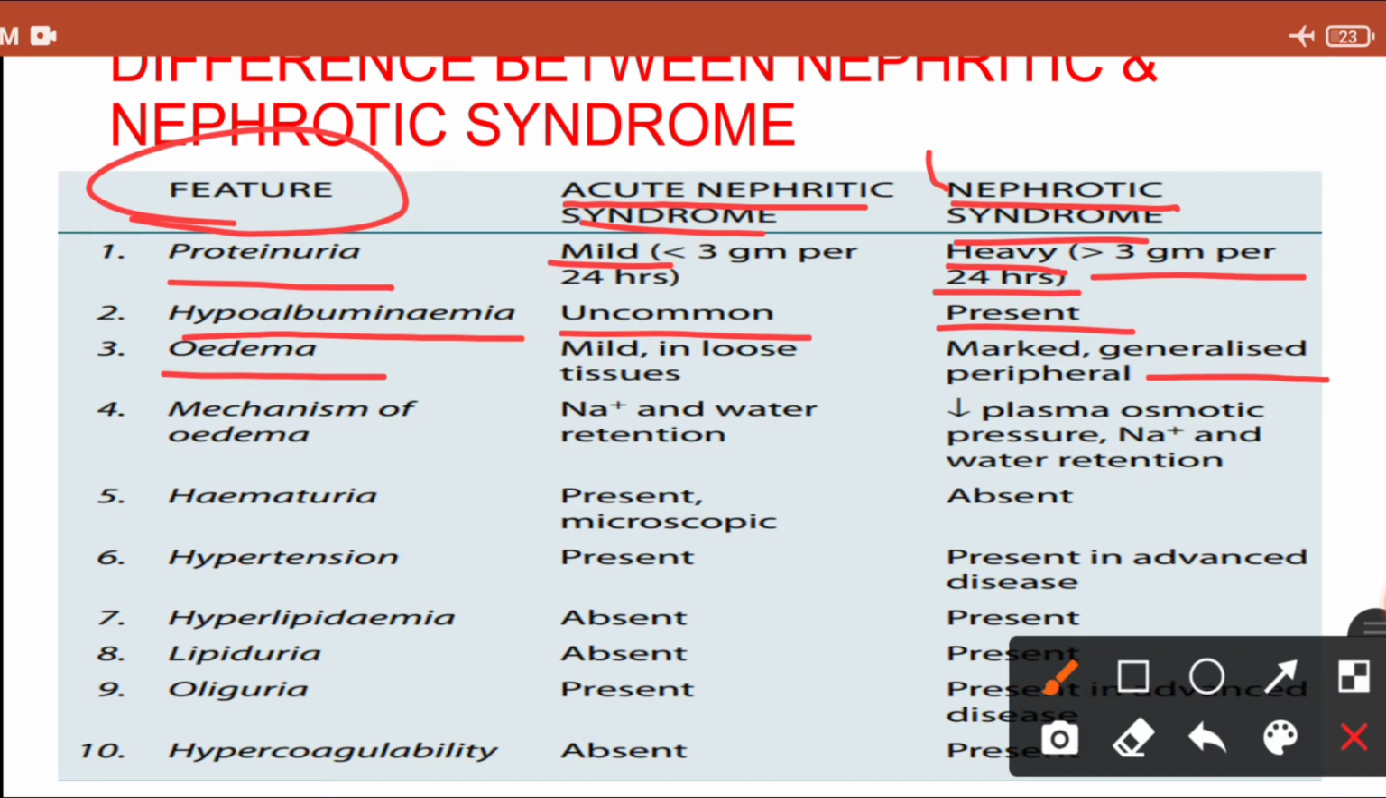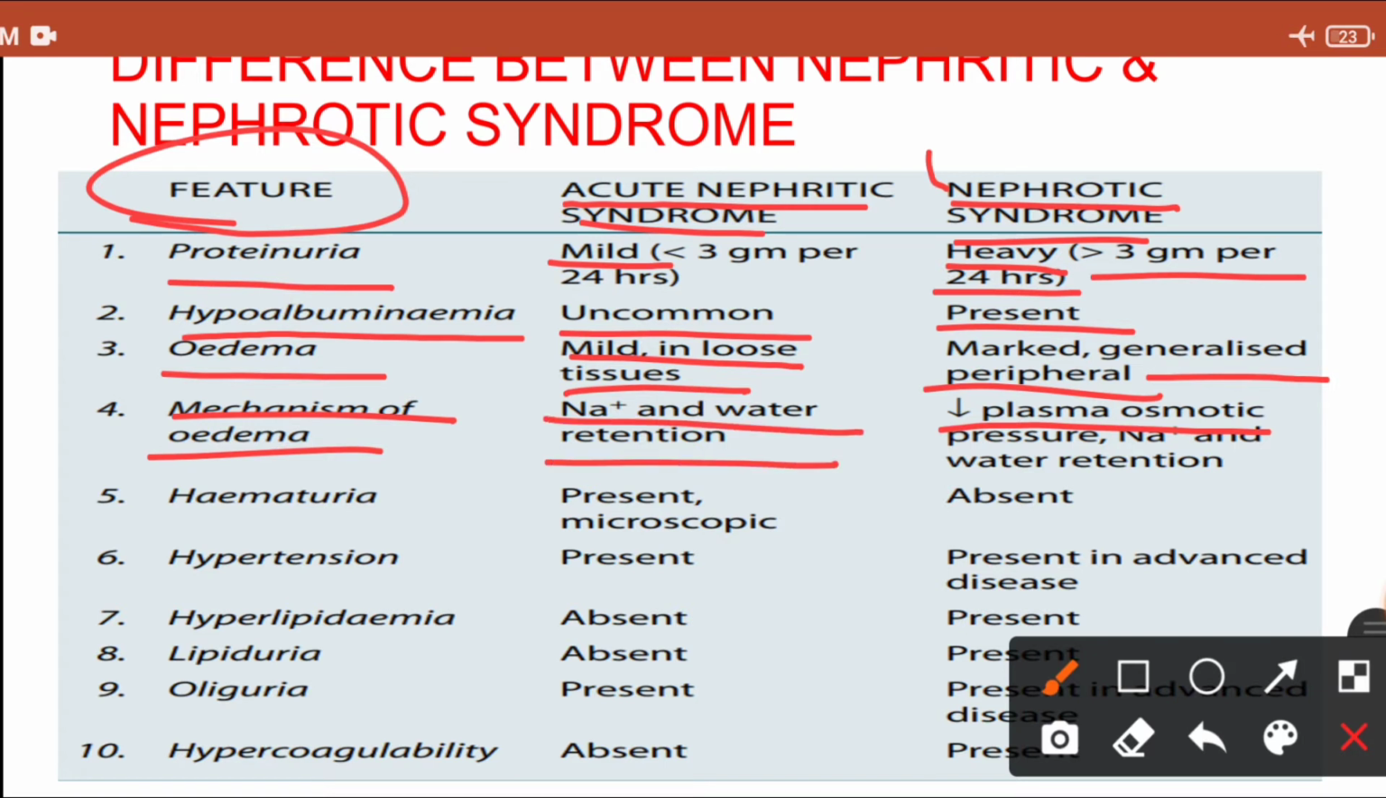Generalized edema is seen in nephrotic syndrome, while here there is a mild edema and it involves only loose tissue, right? Edema is only severe in nephrotic syndrome. All right. So the mechanism of edema here is the decrease in the oncotic pressure, right? But in nephritic syndrome, the edema is seen because of sodium and water retention. All right.